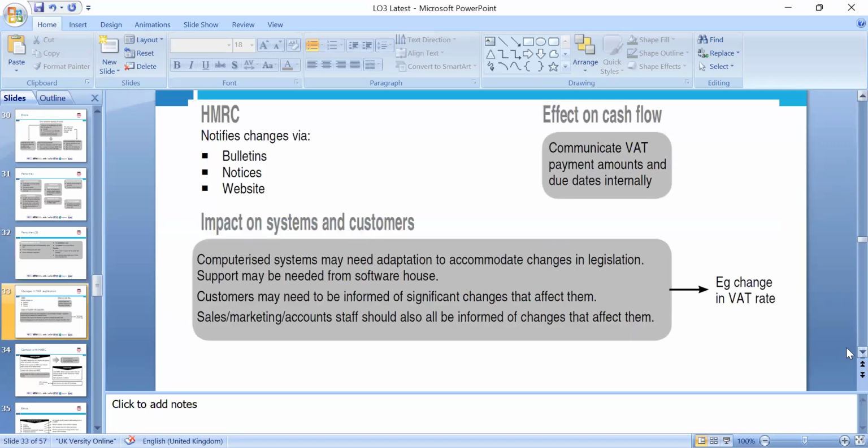HMRC notify the changes via bulletin and notice on the website. Impact on the system: the computerized system may need adaptation to accommodate the changes in the legislation. Support may be needed from the software house. Customers must be informed. Significant changes affect them, and the marketing, accounts and staff also need to be informed.